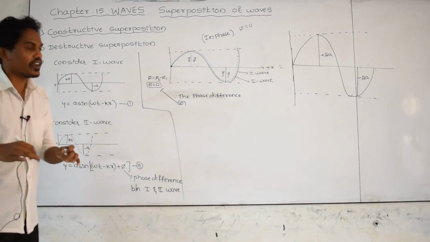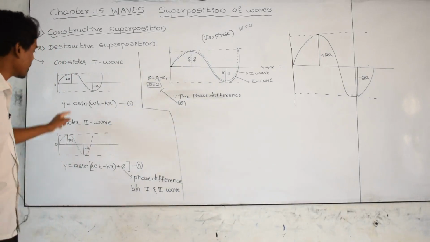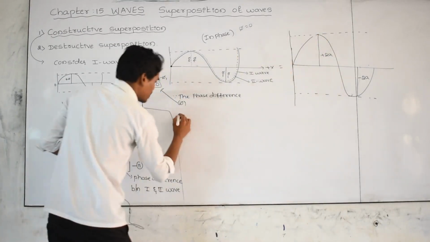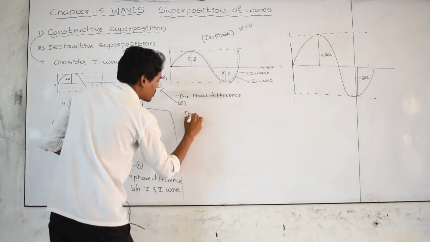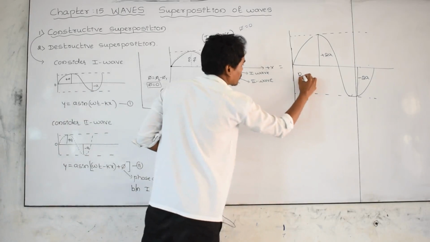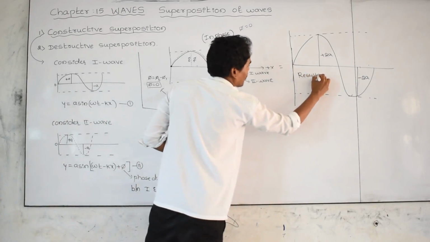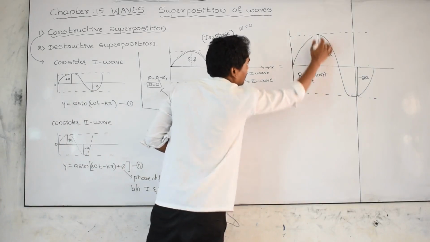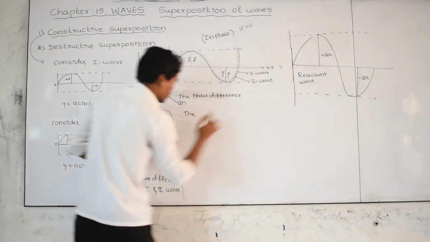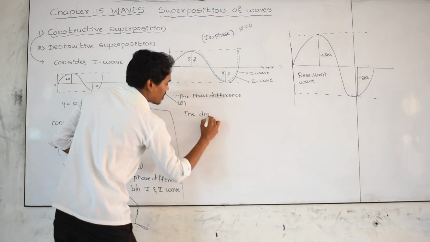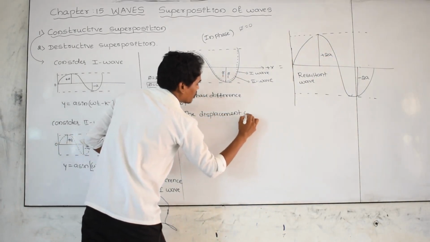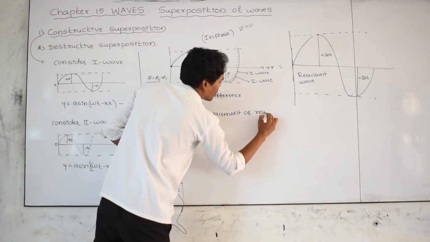Then in terms of equation, I am taking the displacement of this resultant wave. After combining you are getting the bigger wave, that wave is called the resultant wave.